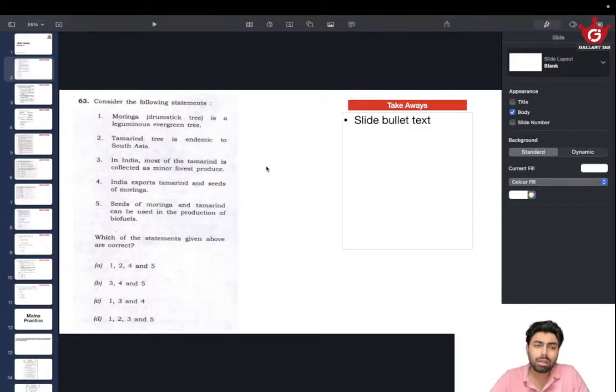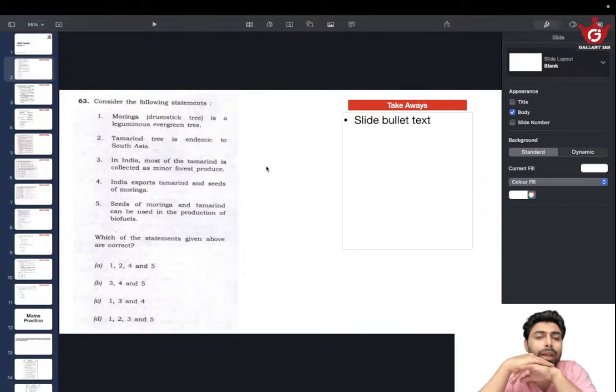Right off the bat, we all know what tamarind is. We use it in our cuisine, and we have seen the tree. Most of the things we might know about it, also about the drumstick tree. The issue is that a statement on the drumstick tree is given, then tamarind, and then a combination of these two in the subsequent statements. So we need to find something to eliminate, because the options have fewer than four choices. So elimination is possible in this particular question.